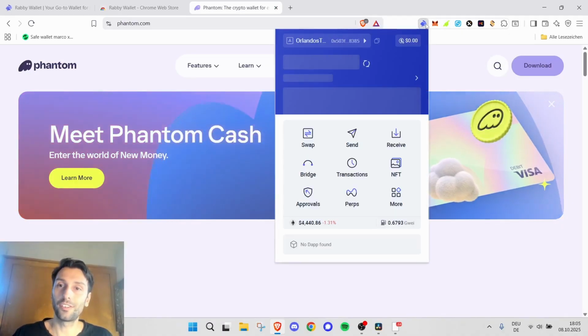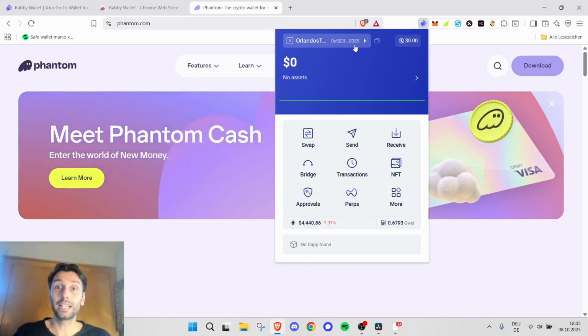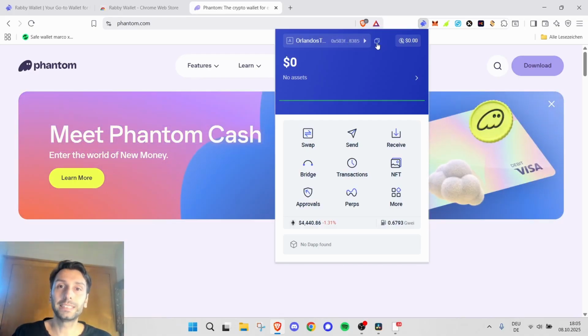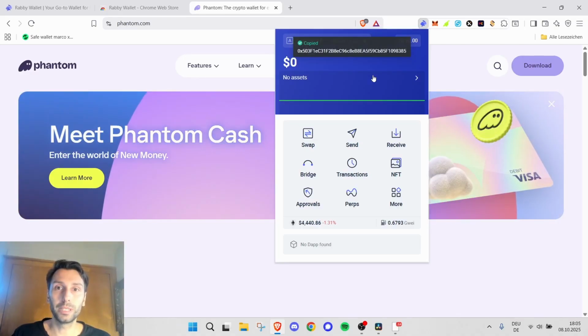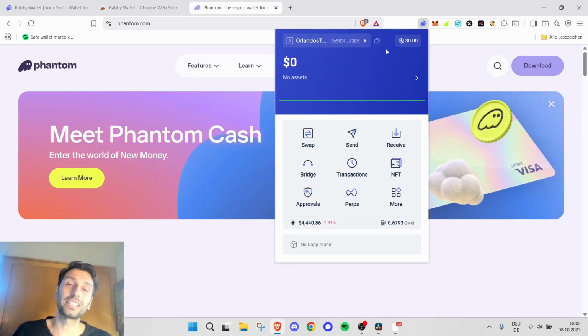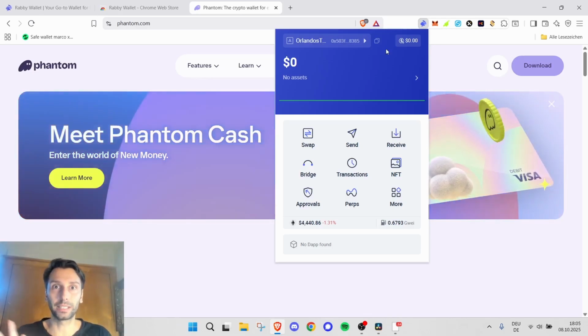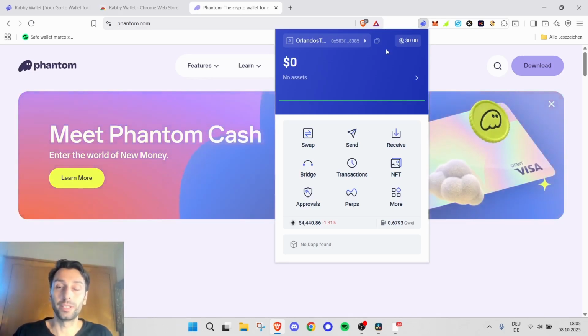You can see the Rabby icon on the top right corner. You see your public address, basically the address you're going to send to other people if they want to send you money. It's basically your digital bank account address. It's like your IBAN in Germany or Europe. I don't know what it's called in the US.